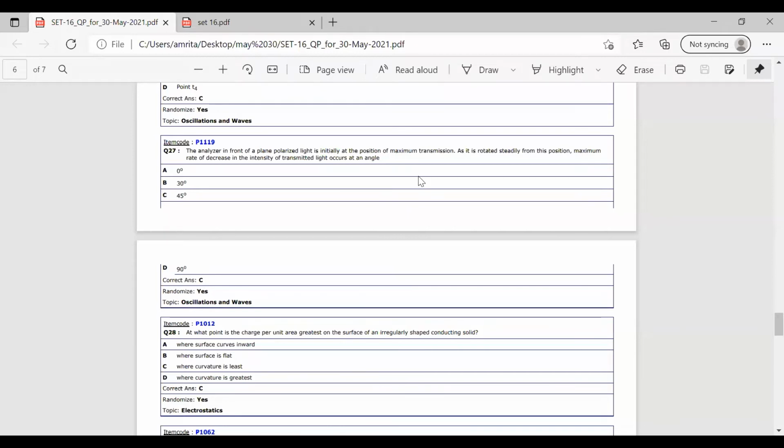So we are rotating the position. We have to find the maximum rate of decrease in the intensity of the light transmitted. So they are given different angles and we have to find out at which angle the decrease will be maximum. So the angle is 0 degree, 30 degree, 45 degree and 90 degree.